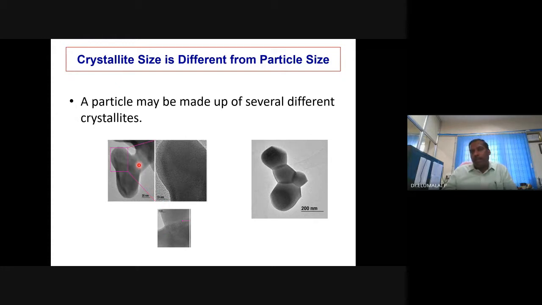Very important question. When you go for an interview related to materials or nanomaterial characterization, people will definitely ask this question. What is the difference between crystallite size and particle size, grain size? Particle size and crystallite size are not the same. They are different. One order difference will be there. For example, this is the whole particle, but this is a crystallite. Sometimes one order of difference may be there.